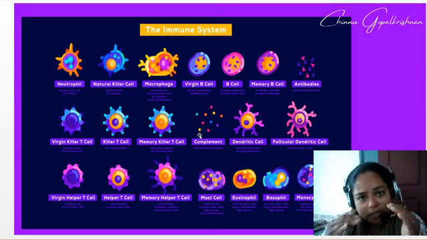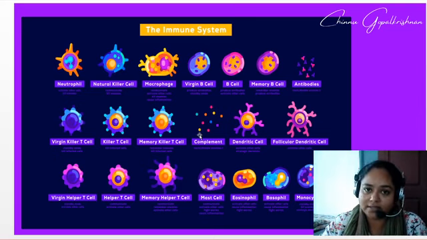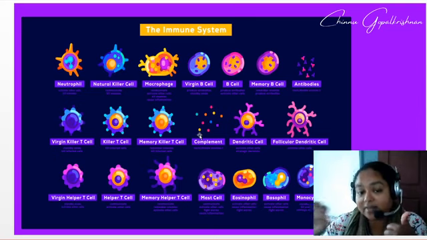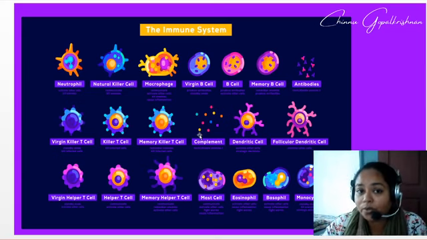Okay, so if your immune system goes down, what will happen? We get a disease. If the immune system is good, we are resistant to a particular disease. In the case of AIDS, what is it? AIDS is acquired immunodeficiency syndrome.